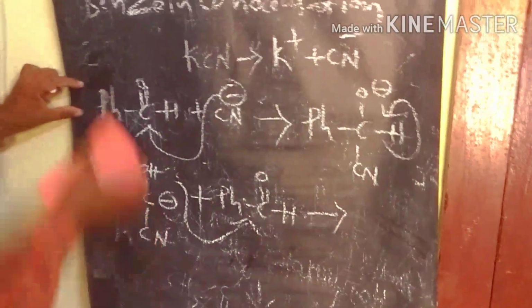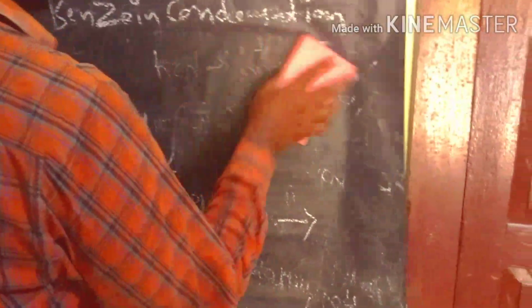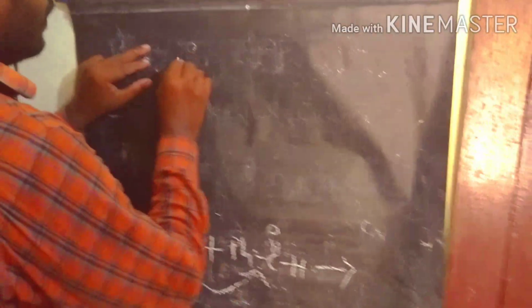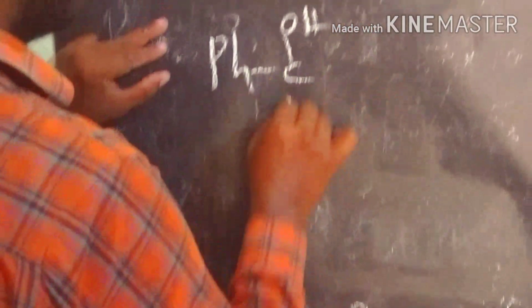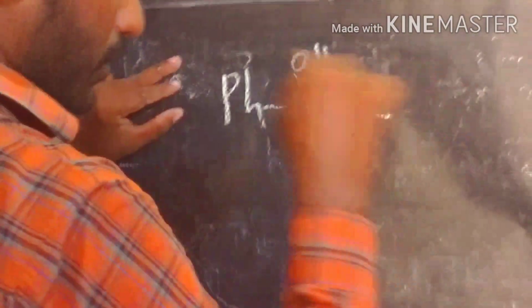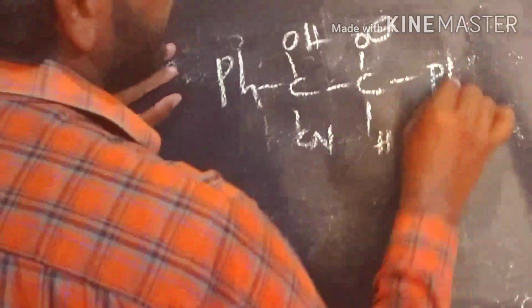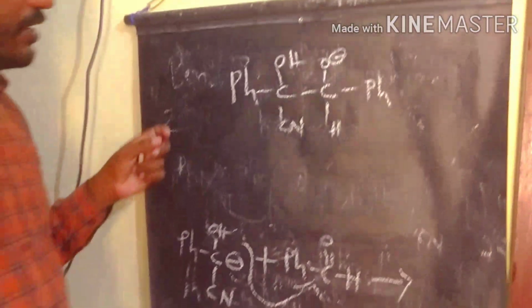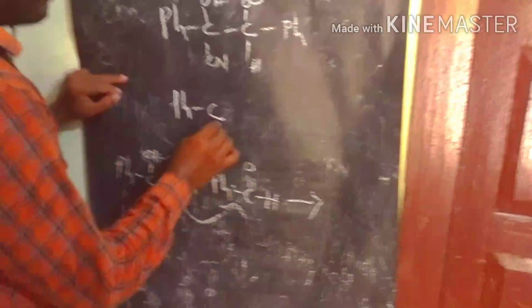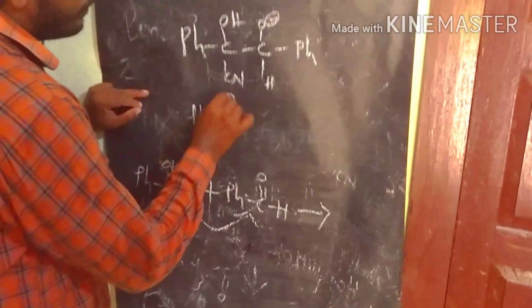We write here at the top of the board: OH and cyanide, O minus, H, Ph. This way we get another product. After that this intermediate is converted into benzoin.